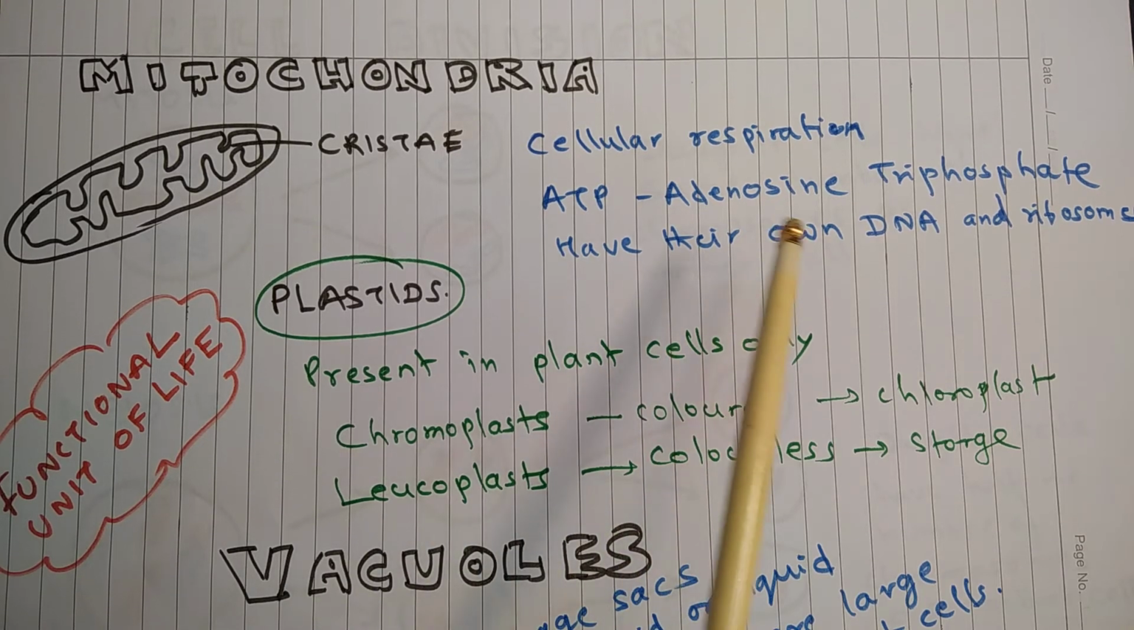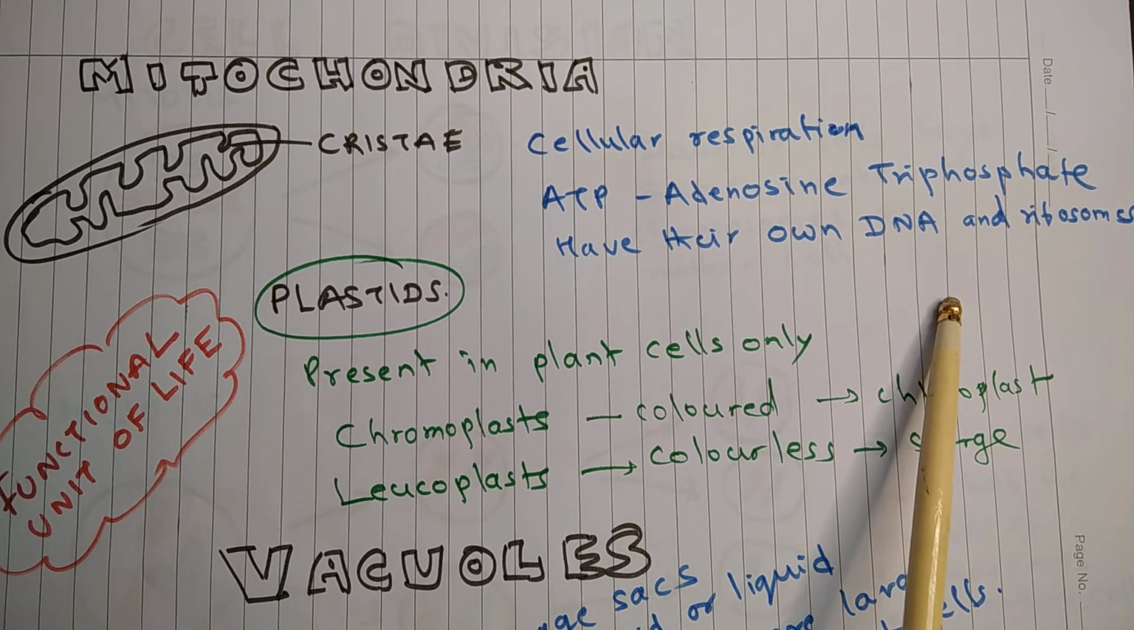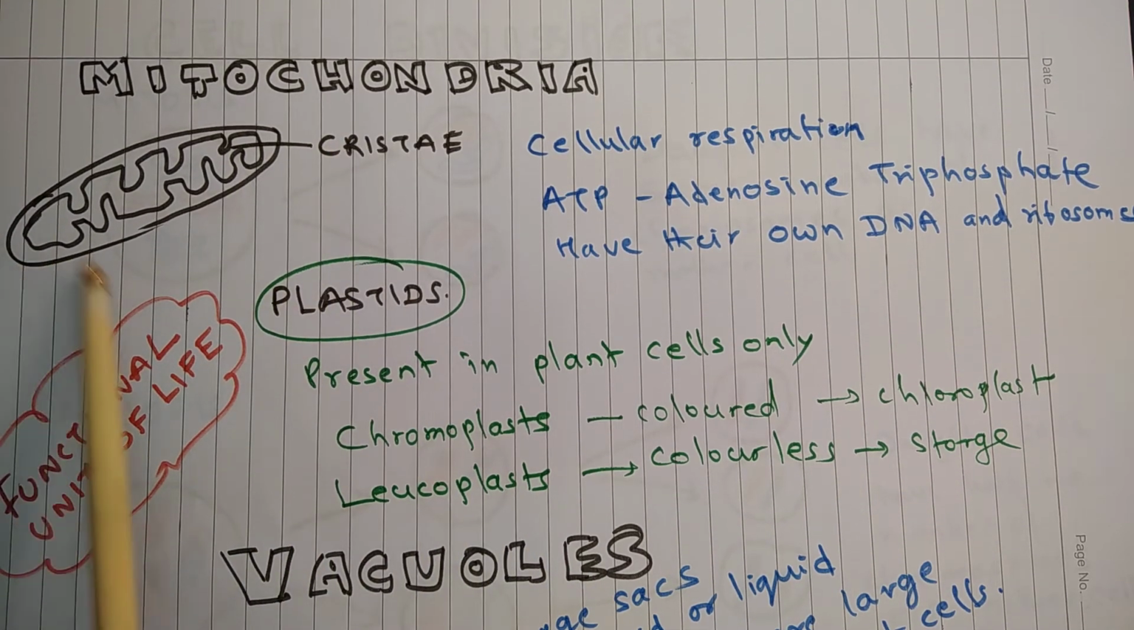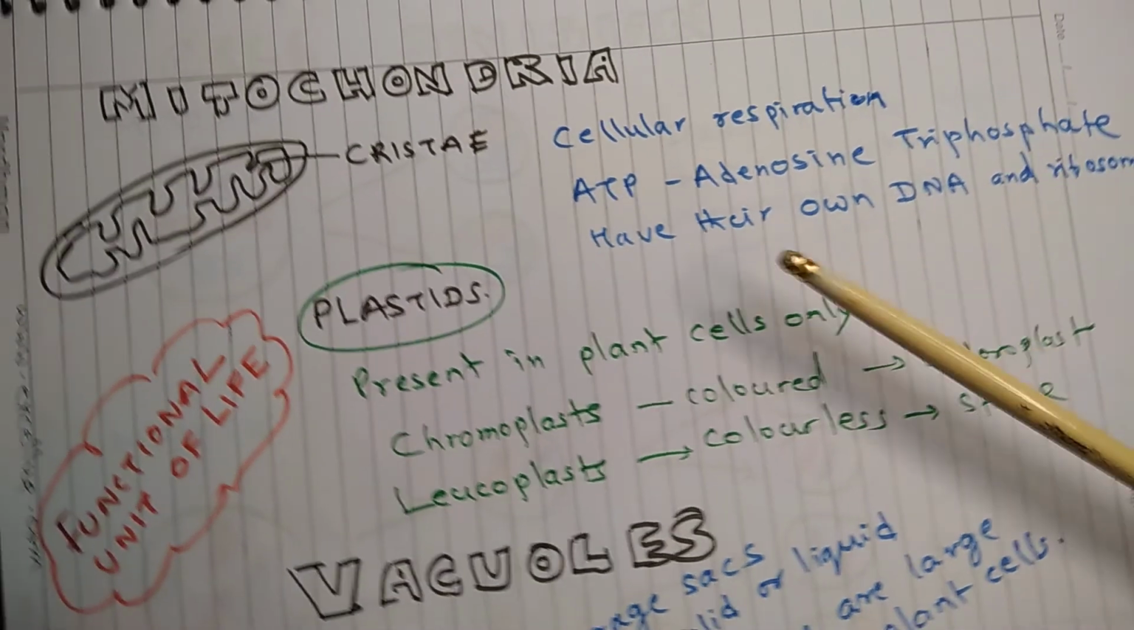ATP stands for adenosine triphosphate, and this is the energy currency of the cell. So whenever a cell requires energy, ATP is broken into ADP so that energy can be released. Mitochondria have their own DNA and ribosomes, which means mitochondria can make its own copy. It can replicate on its own. Okay. Now plastids.